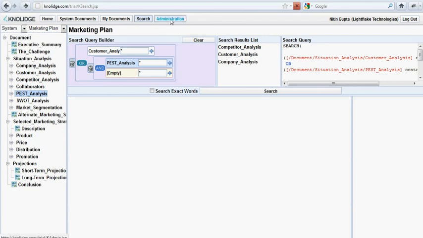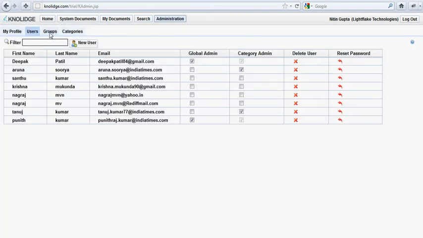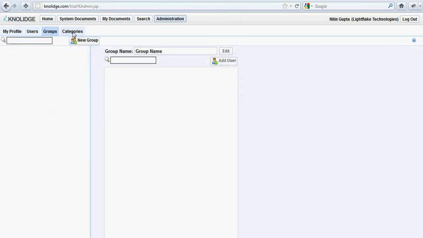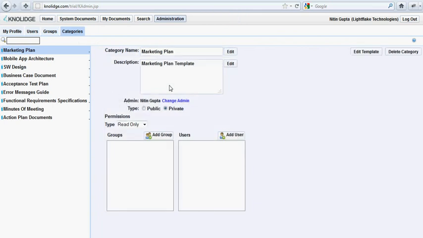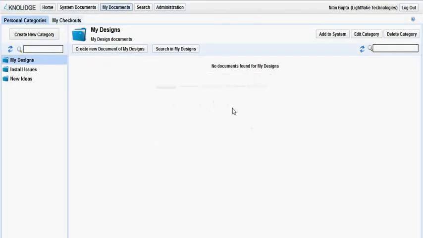Coming on to administration. Administration is basically the area to administer various other lateral features. We can create users, manage users, create groups, and administer categories, the permissions to categories, who has created them, and assign whether we want the category to be public or private, who all can read it, who all can write documents, and all. But firstly, let's come back to the my documents screen to concentrate more on creating a new category.